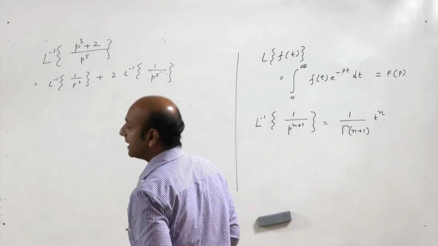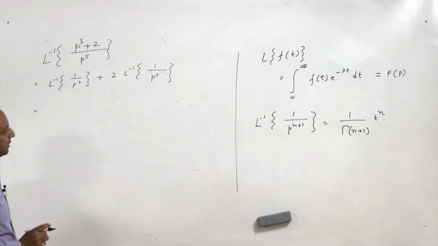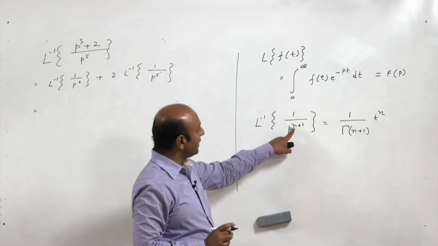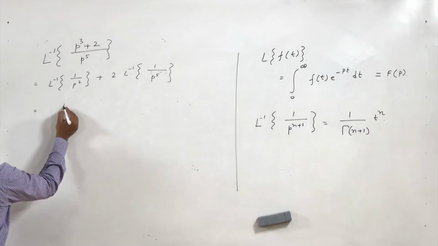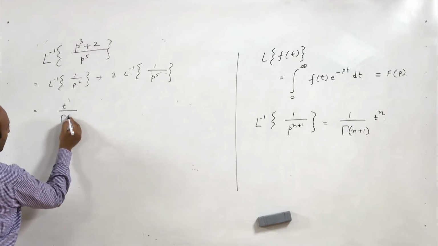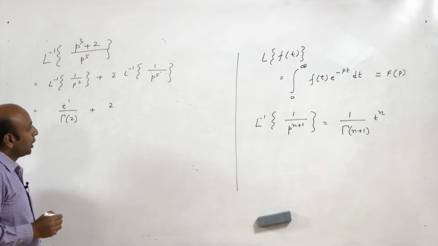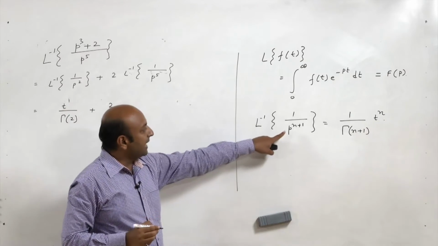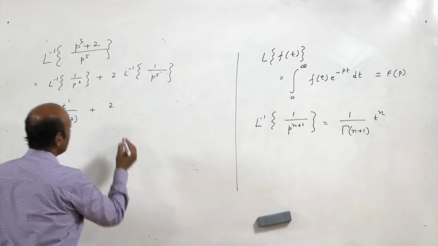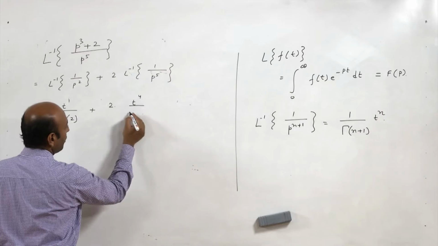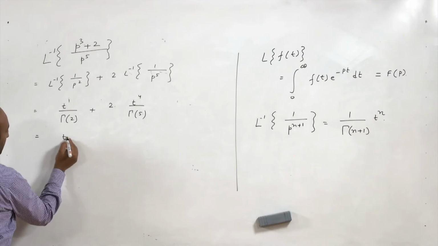So Laplace inverse of 1 by p square. So 1 by p square means n is 1. So when n is 1, it is nothing but t raised to the power 1 upon gamma 2, plus 2 into, now for this expression n is 4. When n is 4, it will be nothing but t raised to the power 4 upon gamma 5. So it is t.